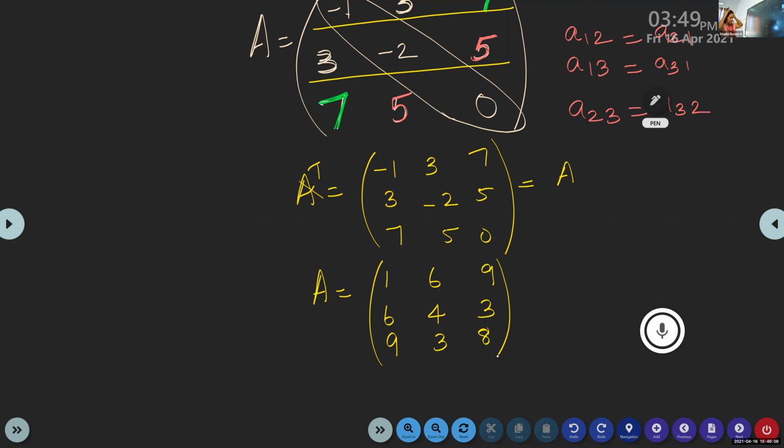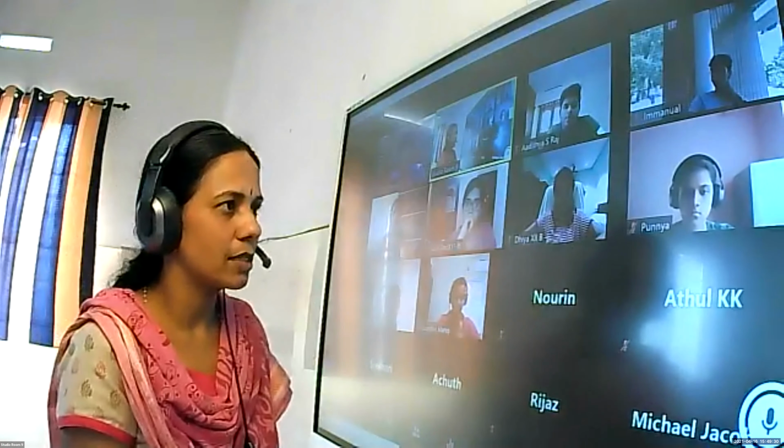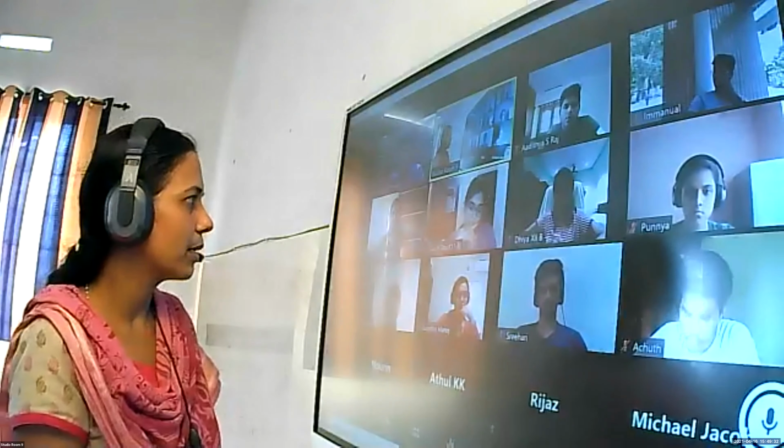Achyut, check whether this matrix is symmetric, whether A transpose is the same as A. Check. Yes, ma'am. Okay. Is it clear, children? How to write a symmetric matrix of order 2 by 2, of order 3 by 3? Is it clear?